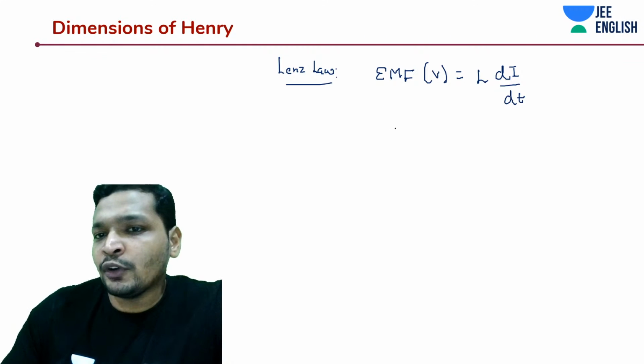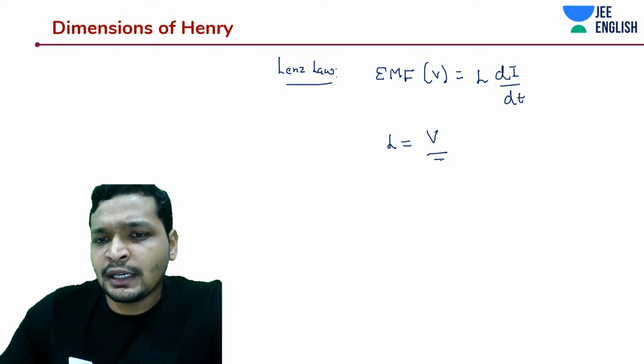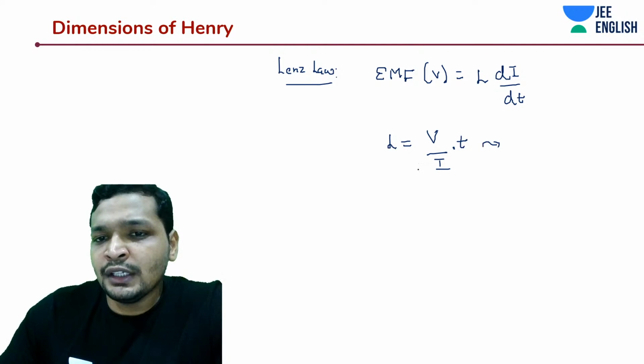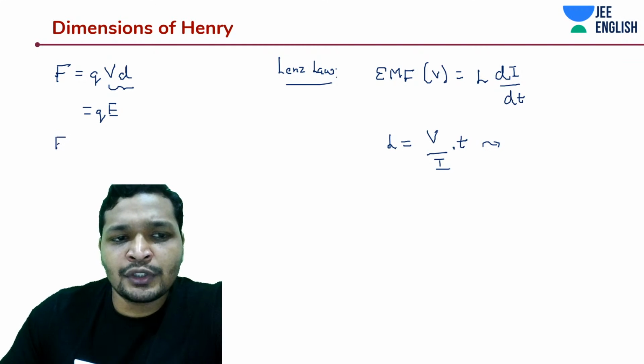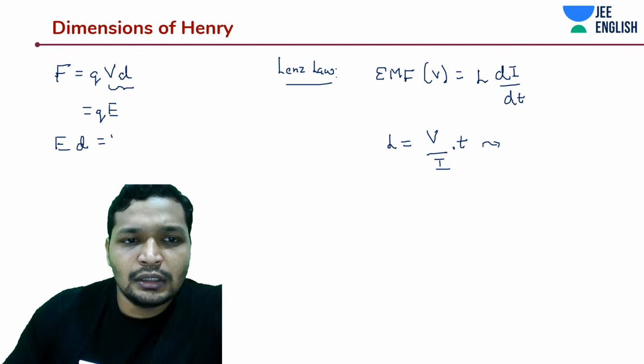You can derive it from time constant as well. This is nothing but L is equal to V by I, dimensionally writing it, into T. And V you're going to write from F is equal to QVD. How do we get this QVD? We got F is equal to QE, right? That means this is true when it comes to your current and electricity, E into D equal to V.